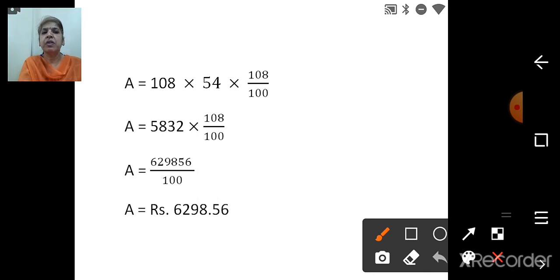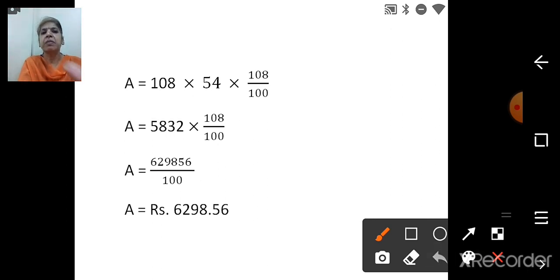Then what we will do, we will first multiply 108 with 54. So first multiply 108 with 54, you will get 5832 into 108 upon 100 we have written. And then we will multiply 5832 with 108 and you will get the answer 629856 upon 100.